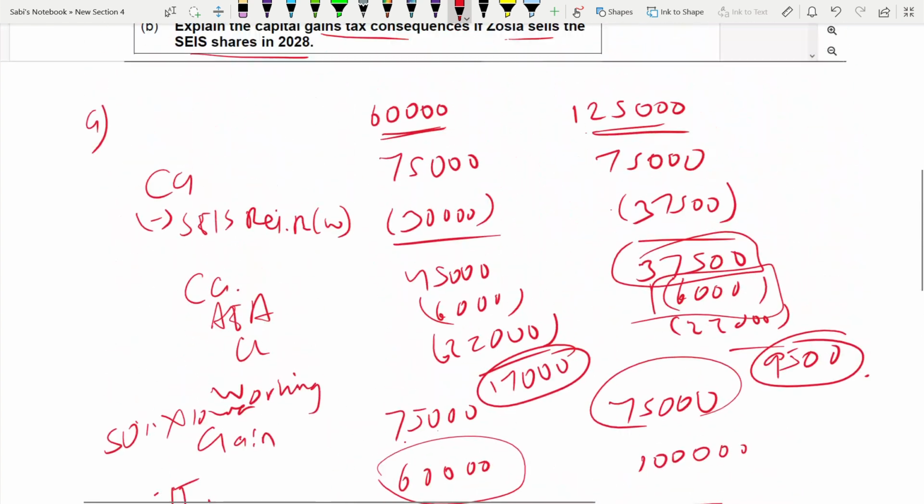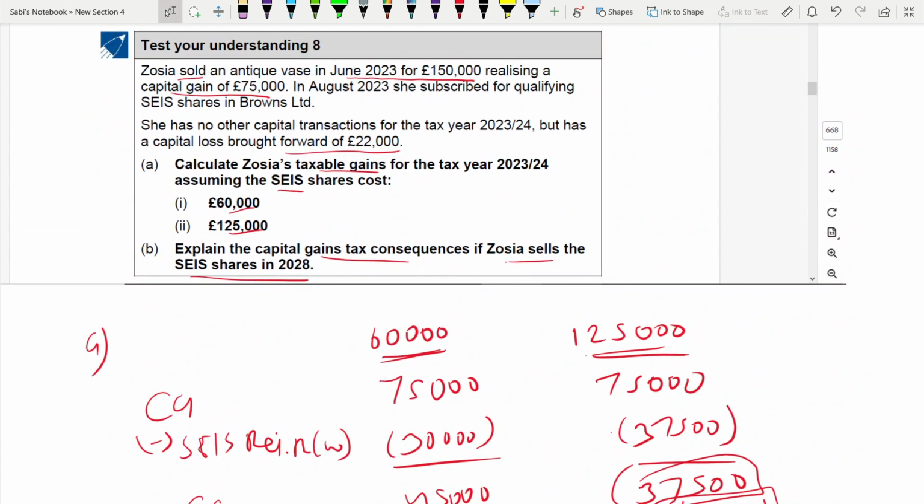Now, sale of SEIS shares. Explain the CGT consequences. Here you have to explain. So when you are selling, is it exempt or not? There will be no gain. When Zosia sells the SEIS shares in 2028, there will be no gain. Why? The gain that was subject to reinvestment relief will not become chargeable, as SEIS relief is an exemption rather than a deferral. Remember, it is an exemption. SEIS reinvestment relief is not EIS reinvestment relief. There it is deferred and later chargeable, but here it is exempted. So it will not later be chargeable.